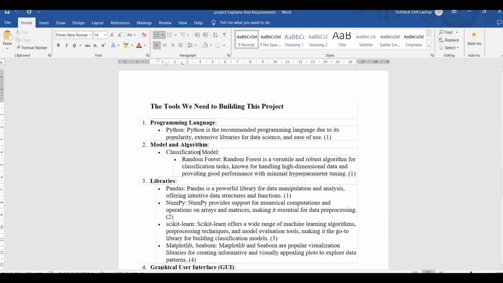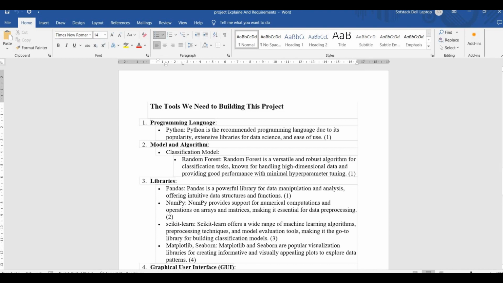So again, classification models are to be used here, because it's primarily a classification task: classifying employees as eligible for promotion or not eligible for promotion. Here they have mentioned using random forest as the model of choice, as it is a versatile and robust algorithm for classification tasks, known for handling high dimensional data and providing good performance with minimal hyperparameter tuning.